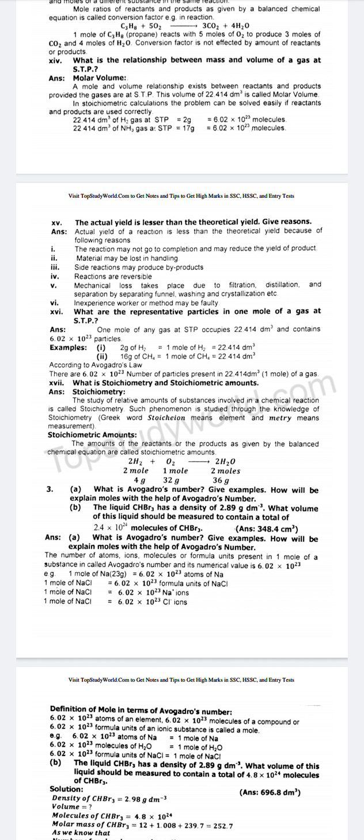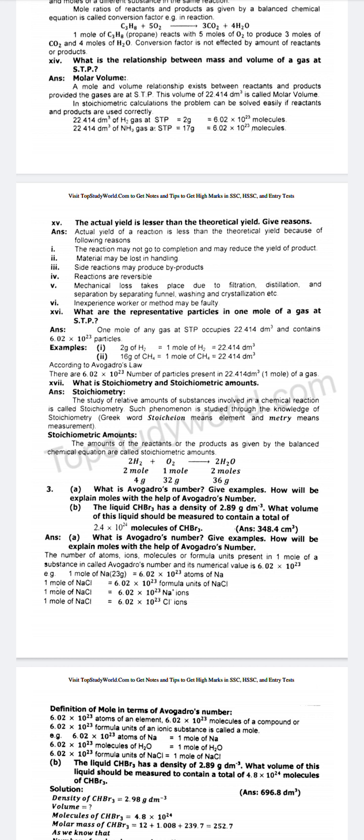Number 2. 16 gram of CH4 is equal to 1 mole of CH4 is equal to 22.414 dm³. According to Avogadro's law, there are 6.02 × 10^23 particles present in 22.414 dm³, 1 mole of a gas.